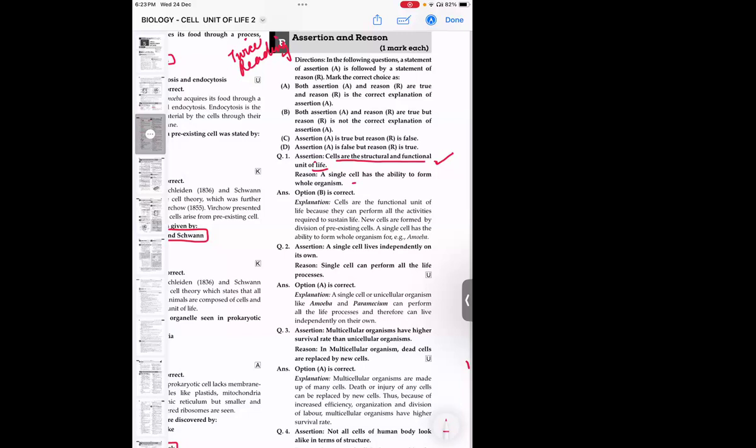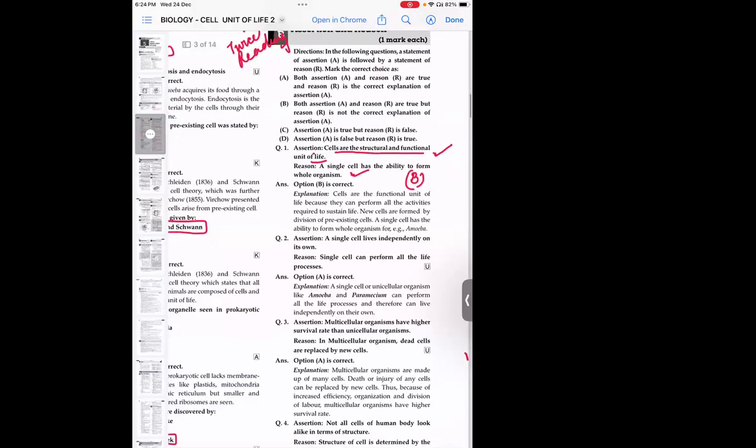Ma'am, the statement is correct, but the reason is not appropriate for the assertion. Correct. In the first statement, they said it is the structural and functional unit of life, which is correct. In the second statement, whatever is given is correct, that a single cell has the ability to form the whole organism. But it is not correlated together. That is why the answer is B.